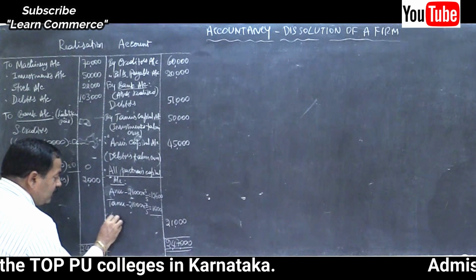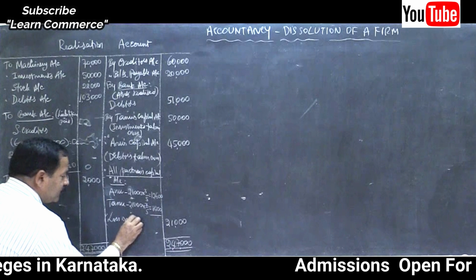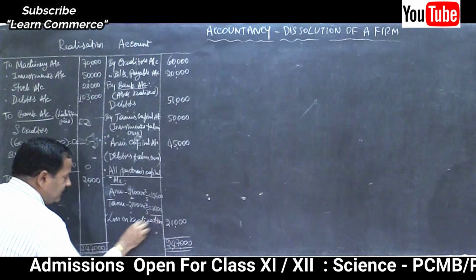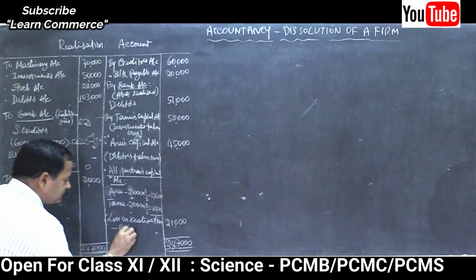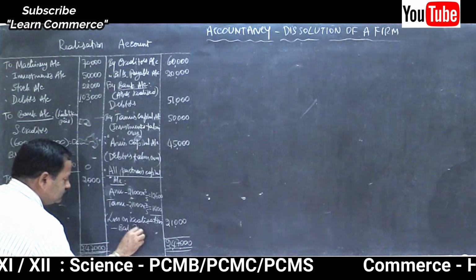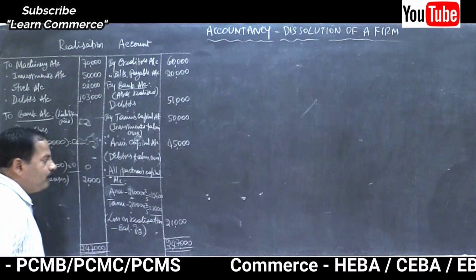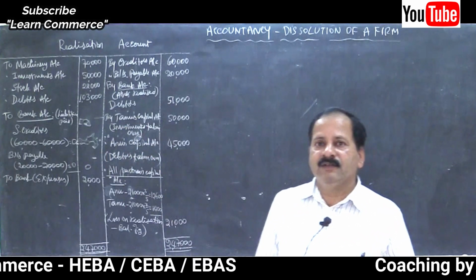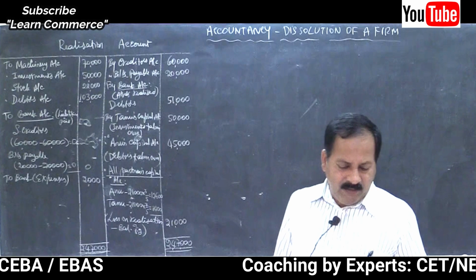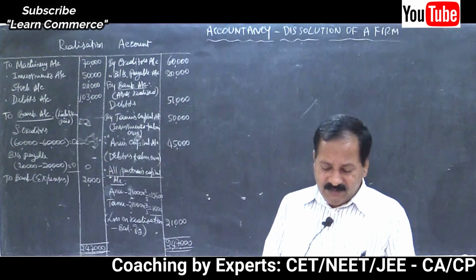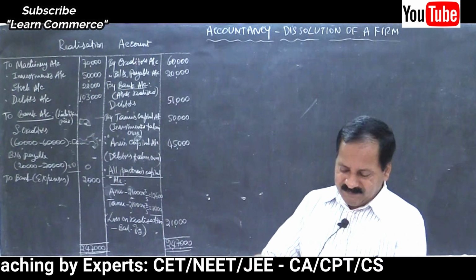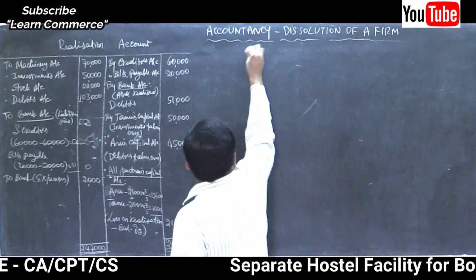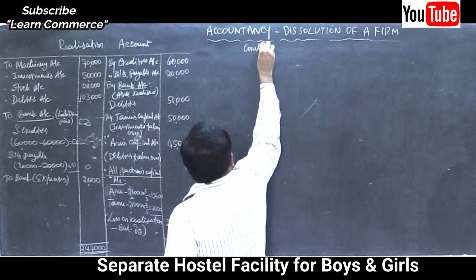Loss on realization, balancing figure. That's all. It's done. Now let us move on to the next part, that is combined capital accounts of partners. Draw the columns: combined capital accounts.